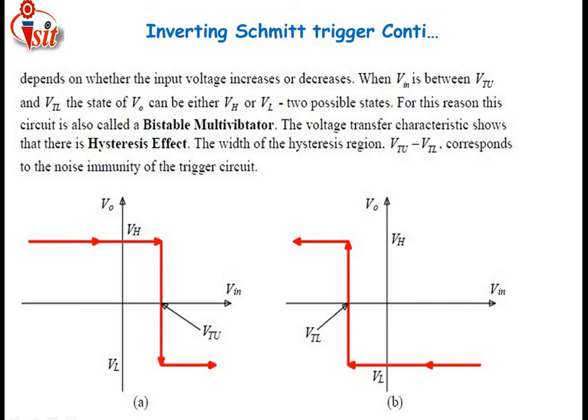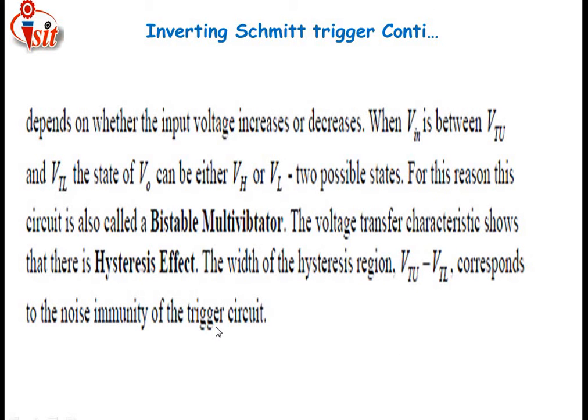Just see here, this is the output voltage, this is the input voltage, this is the input voltage curve, this is the output voltage, this is the lower level voltage, and this is the upper threshold voltage, along with the lower threshold voltage and the input and output characteristics. Depending upon whether the input voltage increases or decreases, when the input is between the upper and lower threshold voltages, the output V0 can be either the higher level voltage or the lower level voltage.